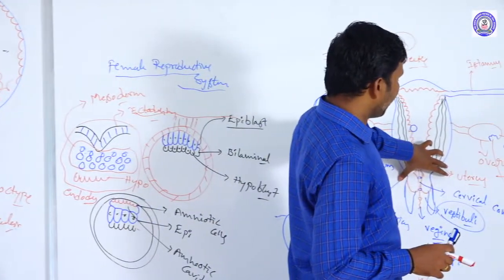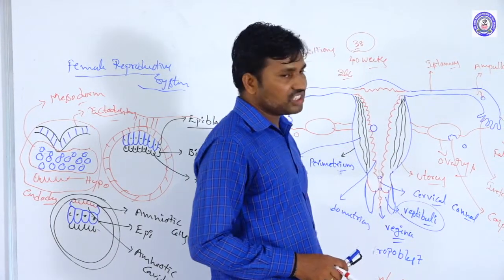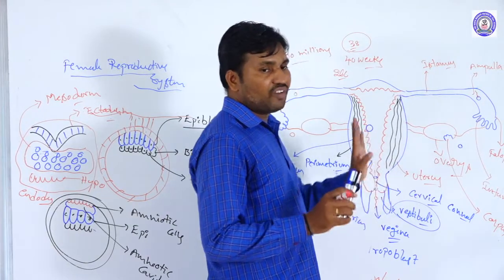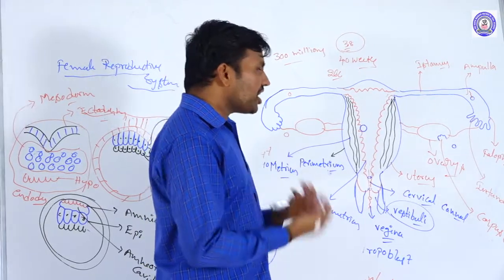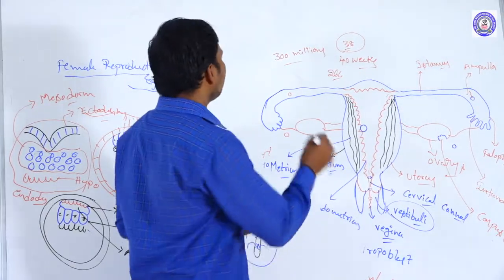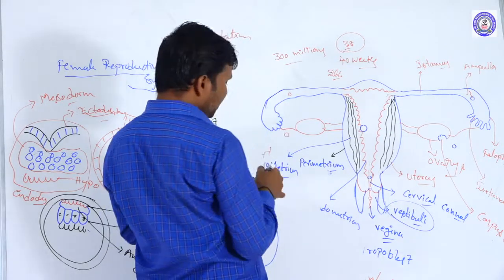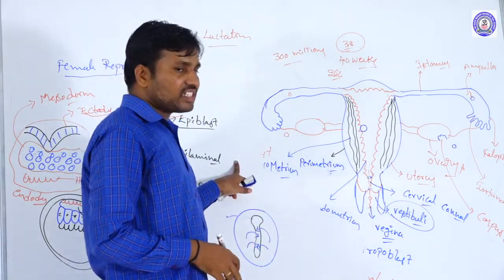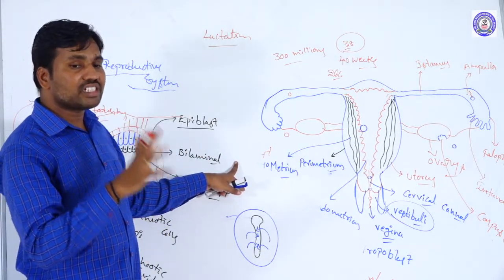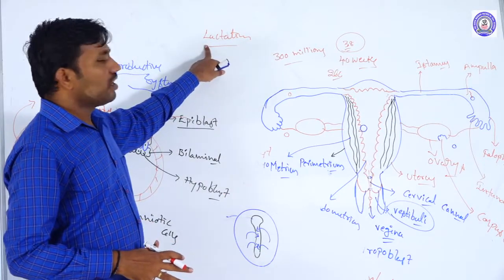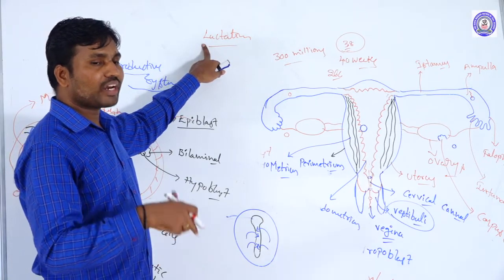After the complete development, parturition occurs and the baby is delivered. Up to here is called gestation. Once parturition is over, next comes lactation. Lactation involves the mammary glands. Already we discussed the accessory glands of the females and the mammary glands. Under the influence of the prolactin hormone, the mammary glands grow.